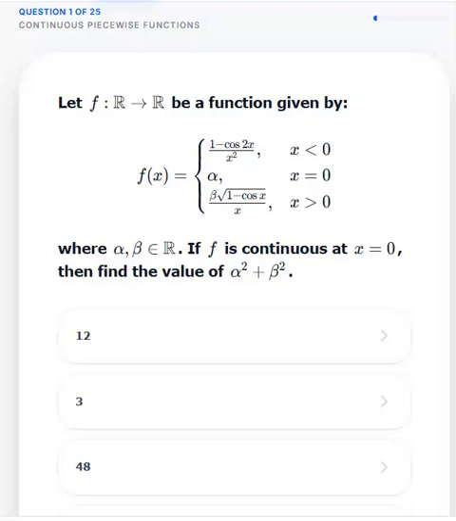At the very beginning, I must tell you that this question has multiple concepts. They are testing your trigonometry, they are testing your limit checking, and they are also testing whether you understand continuity or not.